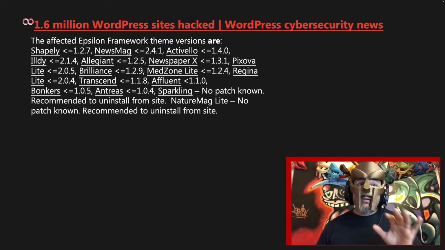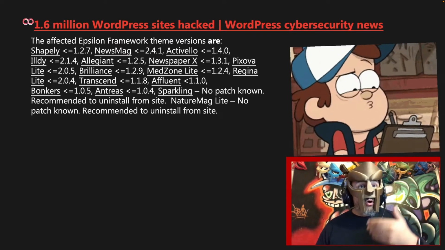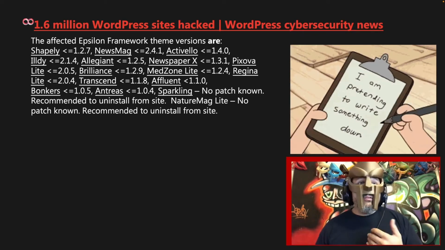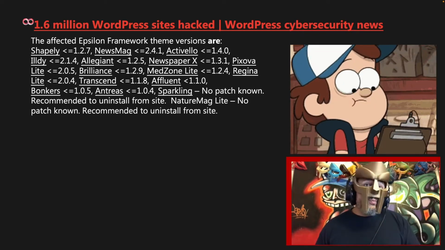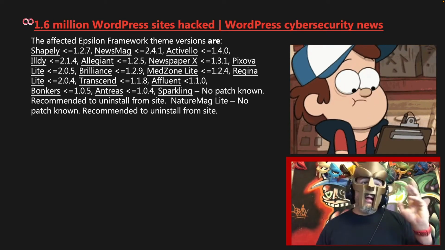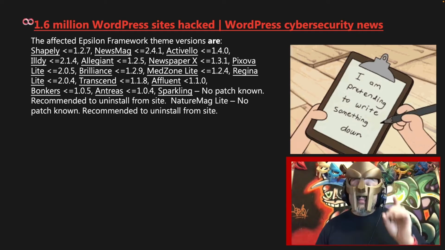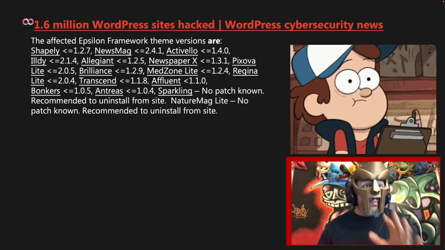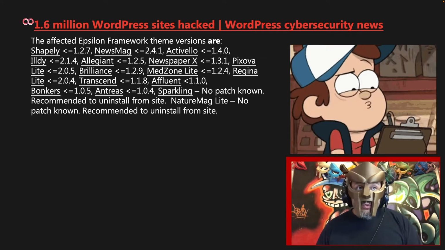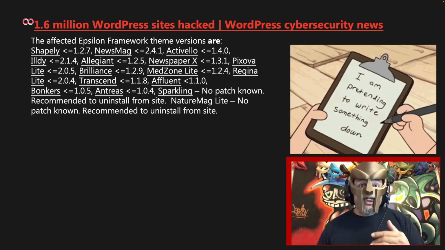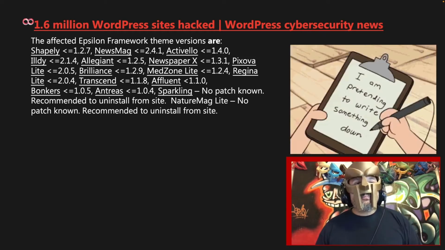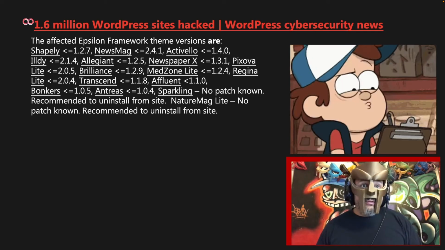The affected Epsilon Framework theme versions are Shapely, with version listed here, Newsmag, Activello, Wildly, Allegiant, Newspaper X, Pixover Brilliance, Medzone Light, Regina Light, Transcend, Affluent, Bonkers, Andrea Sparkling. Notable with Sparkling is that there is no patch known. It's recommended to uninstall it from your site. Nature Mag Light, also no patch known. It's recommended to uninstall it from your site as well. The full list you can get from the Wordfence website and their blog article about this.